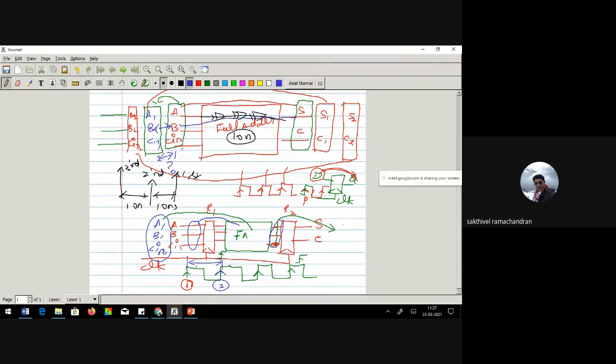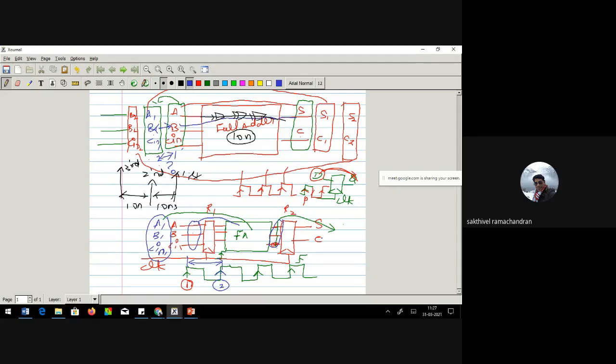Now, one question I have answered: how should I make this process automatic? How did I make it automatic? I just put two registers on both ends and connect them via a common clock. For every passage of the clock, it's like a gate watchman. It sends the first set of data, and once this gets computed, it sends the second set of data, then the third set of data.